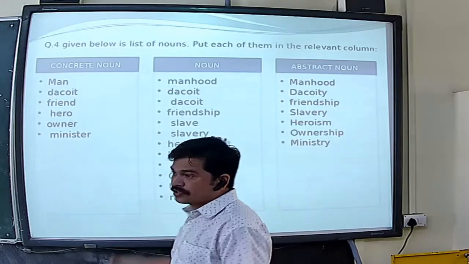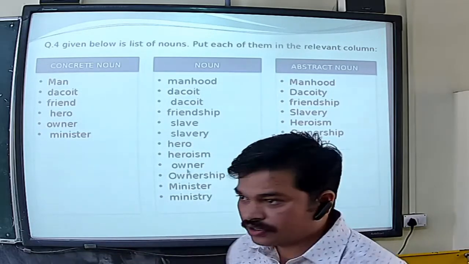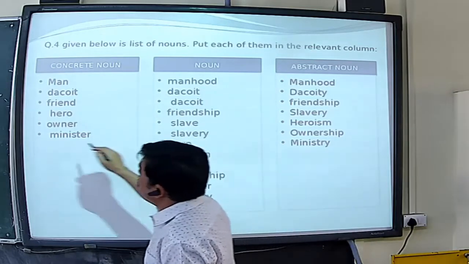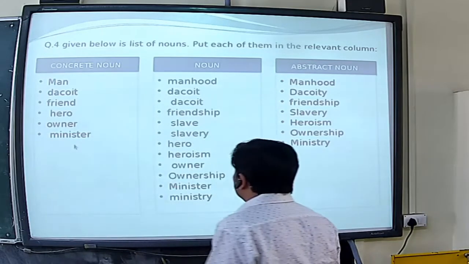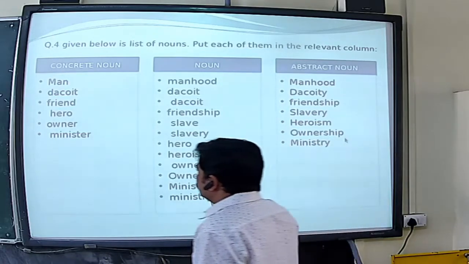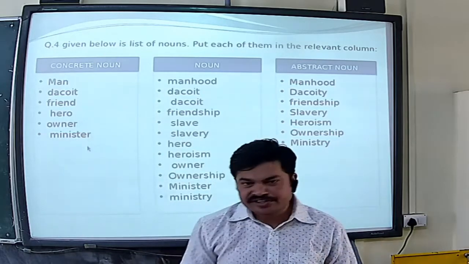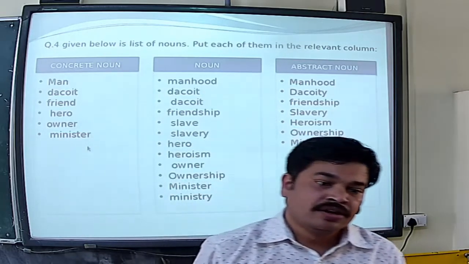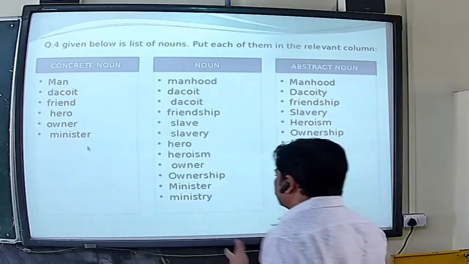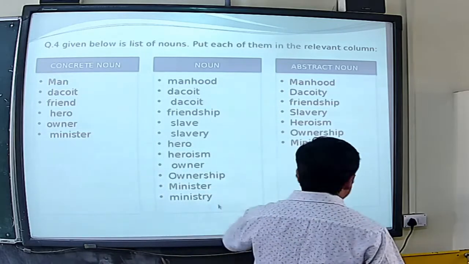Owner can be a male or female, so we can touch or we can see that one. So owner will go to the concrete noun. Then ownership will go to the abstract noun, and the minister goes the same way. Minister can also be a male or female, so we can see, we can touch, right? So that will also go to the concrete noun. And here, ministry.